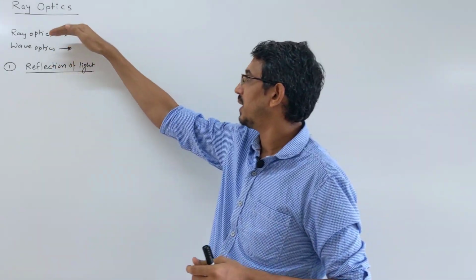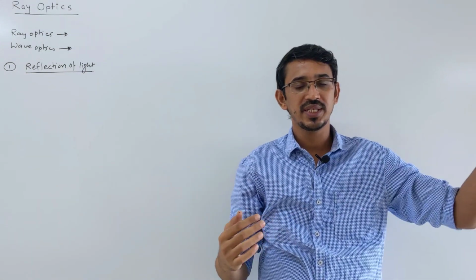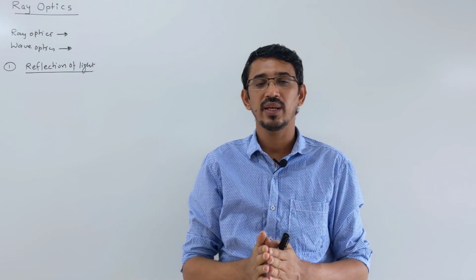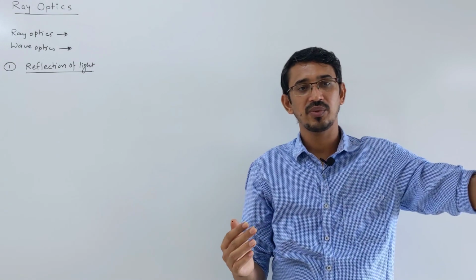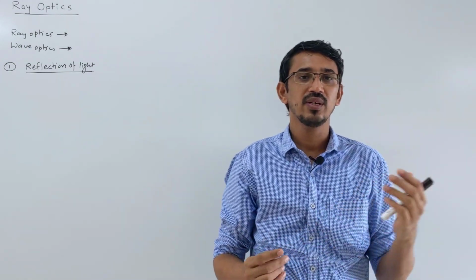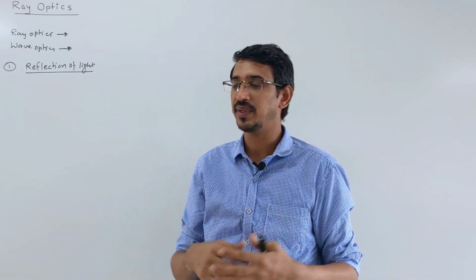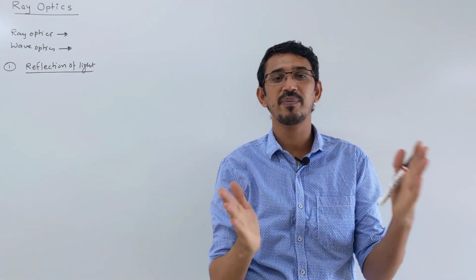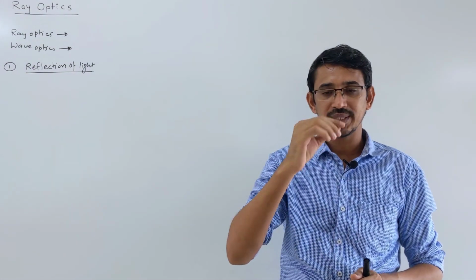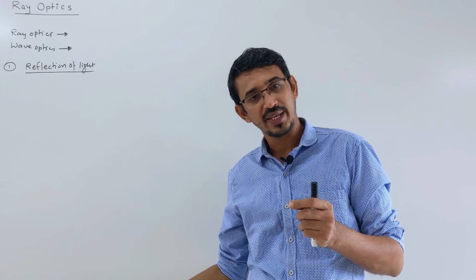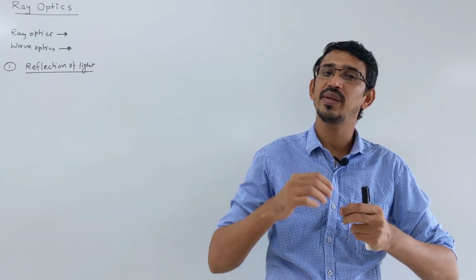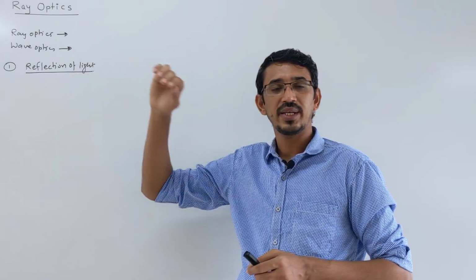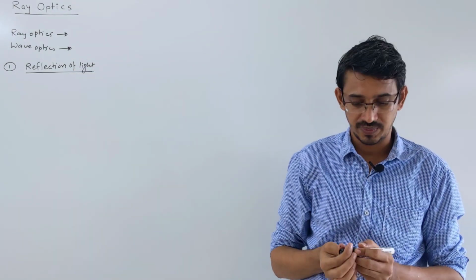When it is incident on the boundary of two mediums, like light coming through air and incident on a glass surface or hitting a water surface, some part of that light will go into the second medium, and some part will be reflected back into the same medium. That reflection of light into the same medium is called reflection.